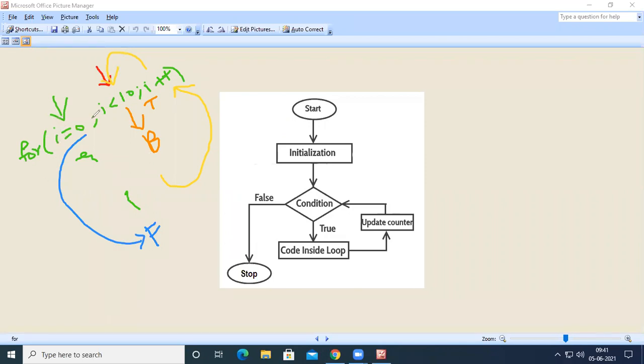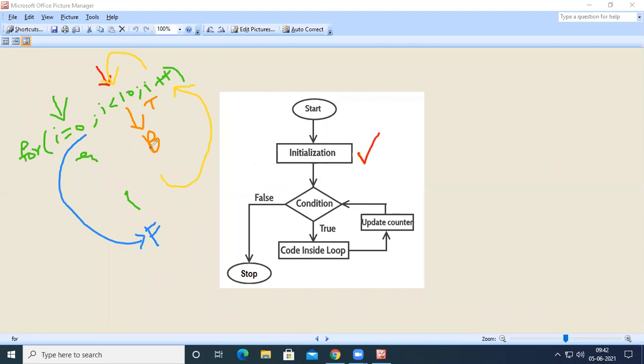Initialization is done first, then we check the condition, and if the condition is true, it executes the body of the loop, and after executing the body it increments or decrements. See here, in Python also, initialization will be carried out first. After initialization, we check the condition. If the given condition fails, the control will never enter into the loop. It just comes out of the loop, meaning out of this body. It never enters the body when the condition fails.